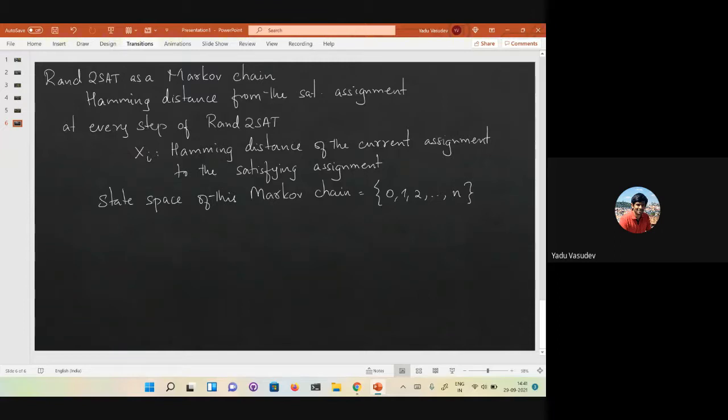Let's see whether, if you take this Markov chain, the graph that you construct is the same as the graph that we studied when we analyzed RAN2SAT. That's the first thing that we should check. So what is the probability that Xi is equal to j, given that Xi minus 1 is equal to j minus 1?